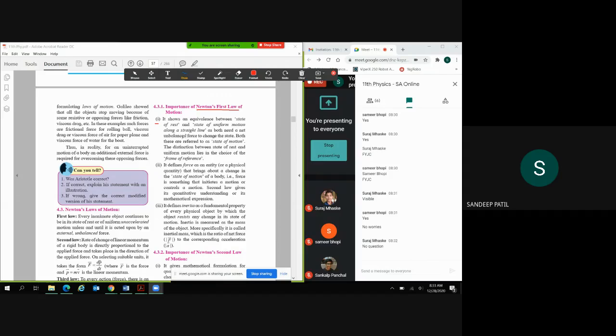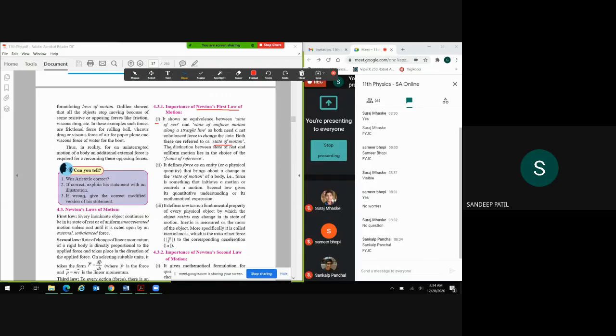So which we have discussed in the first law. Both these are referred to as state of motion. So either the body is at rest or it is at uniform motion, both are termed as state of motion. So motion की एक state है, either it can be at rest or it can be a constant velocity.